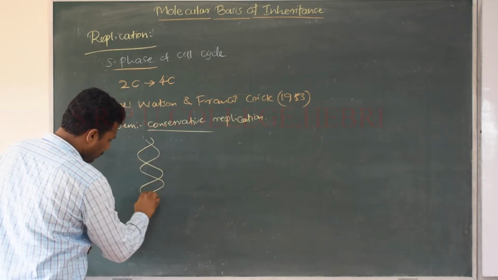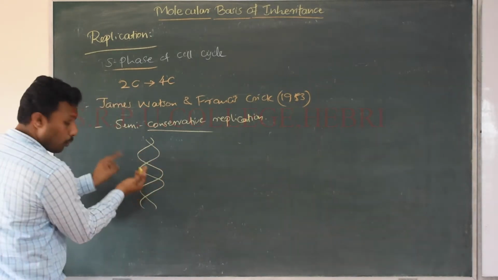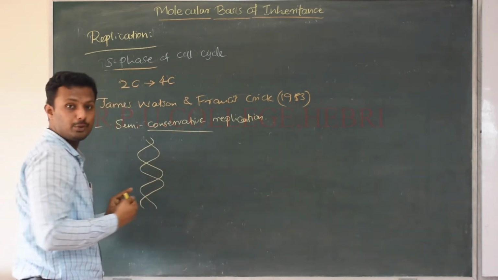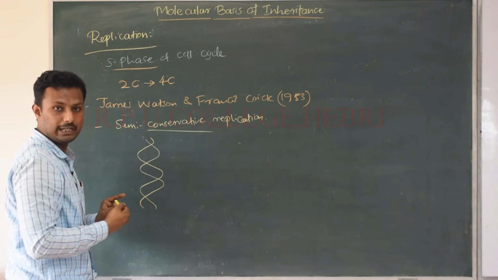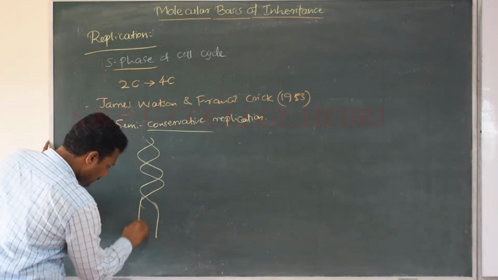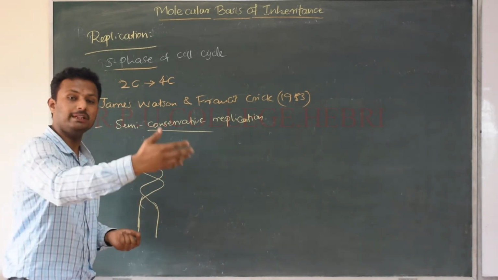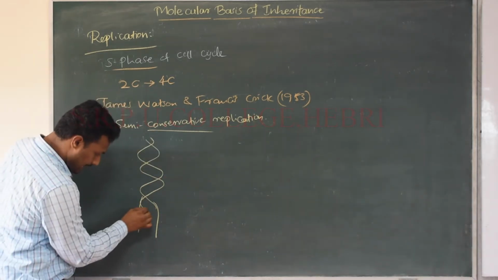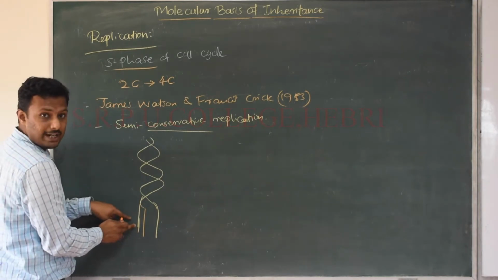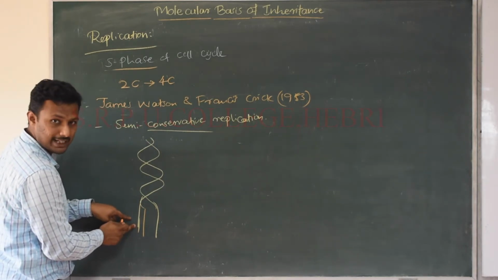during the replication what happens here is that one strand will be retained in the newly produced two DNA molecules. See, this will open up like this, and based on the complementary base pairing, a new strand is produced on this one. This will act as the guiding strand, also called the complementary strand on the template.